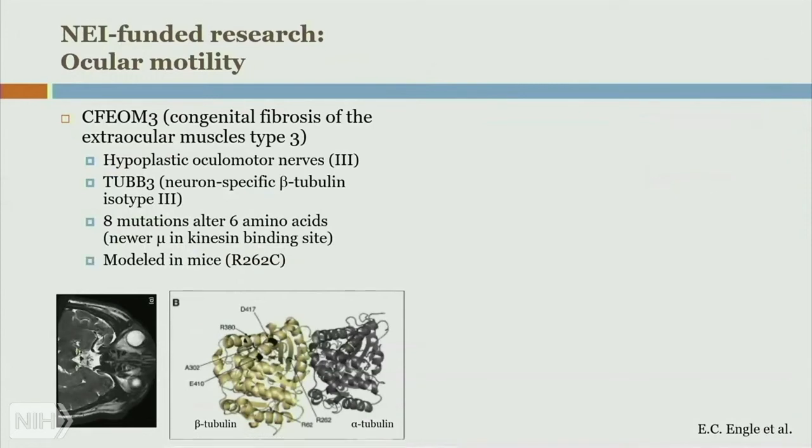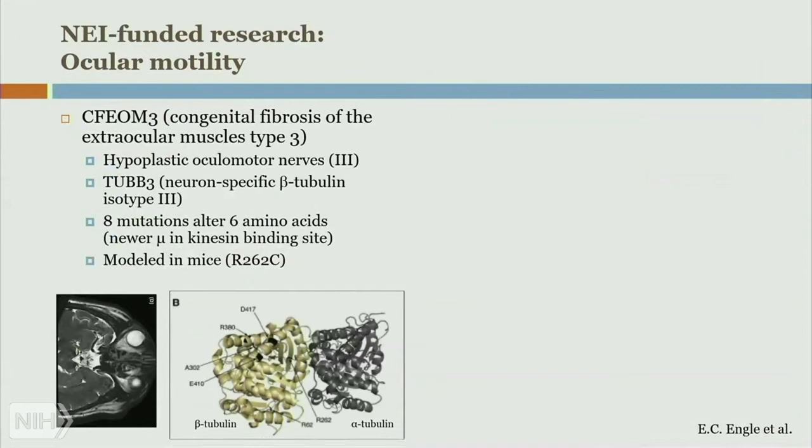And so they identify these families. Some would have some subjects with this particular mutation. And when they examined with MRI, they found that the oculomotor nerves were hypoplastic. They are not fully developed. And so when they mapped the mutations, they found that it actually affects the tubulin beta gene. And this tubulin is neuron specific. They identify a number of mutations that affect a number of different amino acids, including, at least among the newer identified mutations, some in the kinesin binding site.